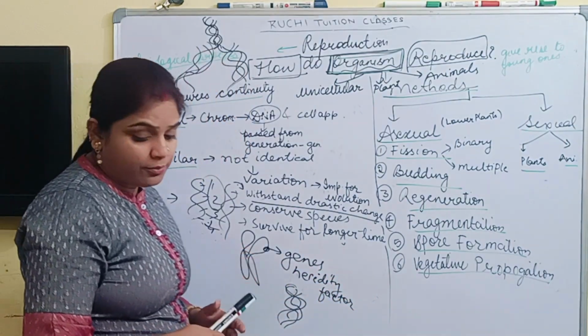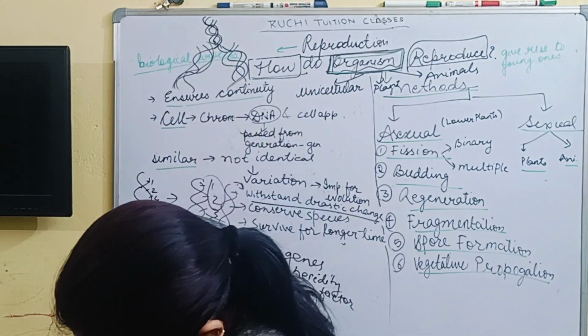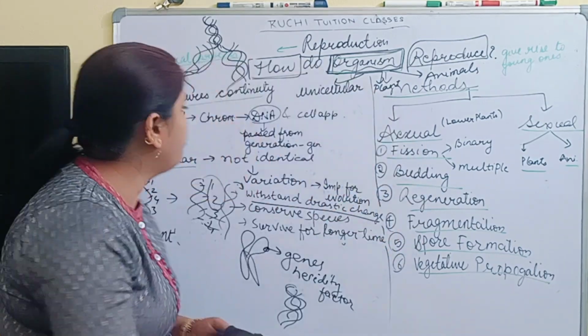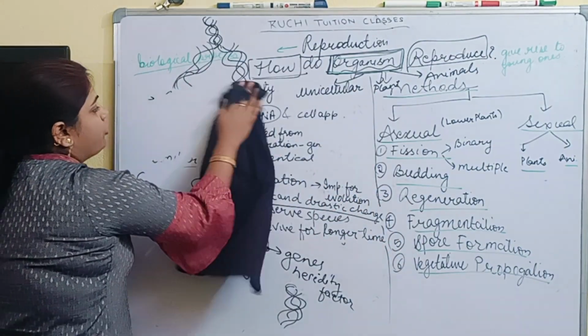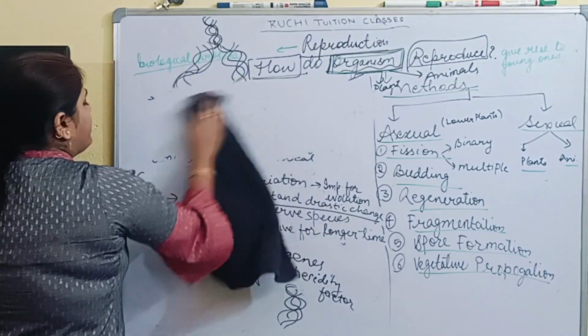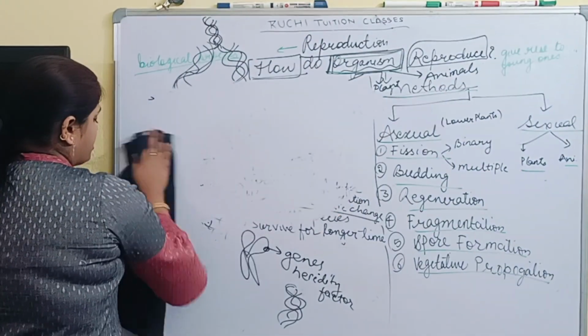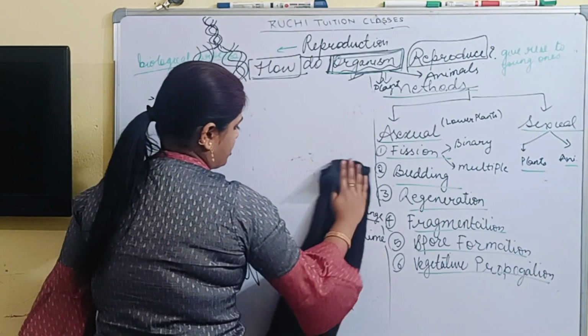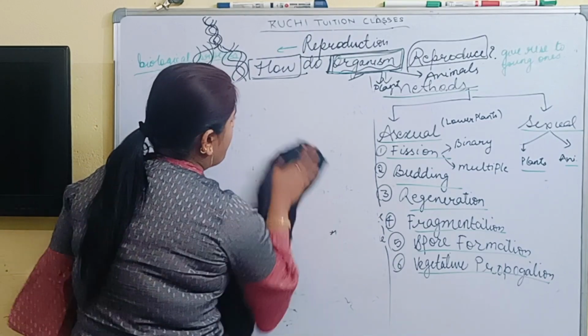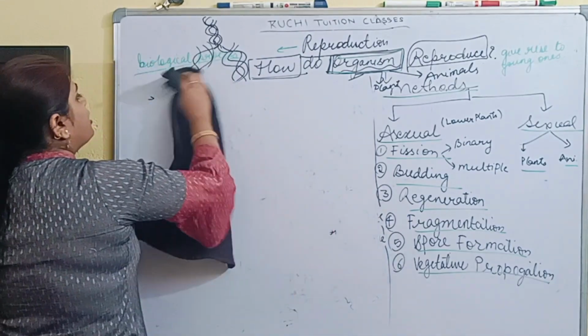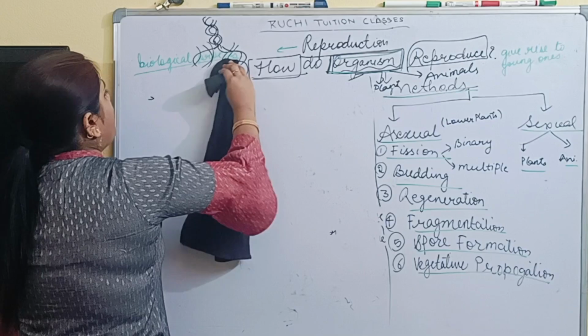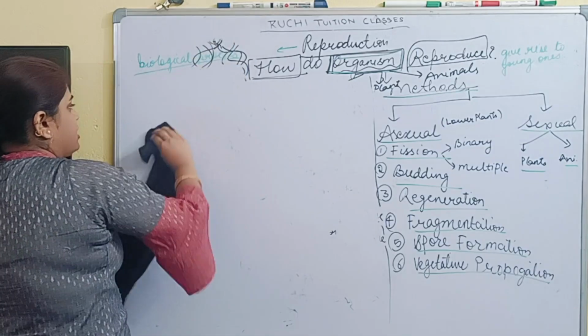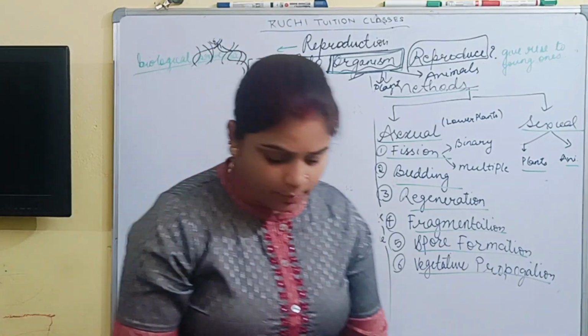So now come to the main point of the chapter, that is how do organisms reproduce. This was all about why reproduction is necessary, what is reproduction, and how reproduction works, but how do organisms reproduce? What are the methods of reproduction?